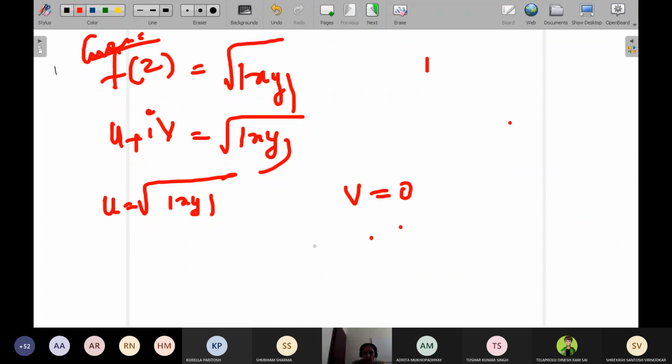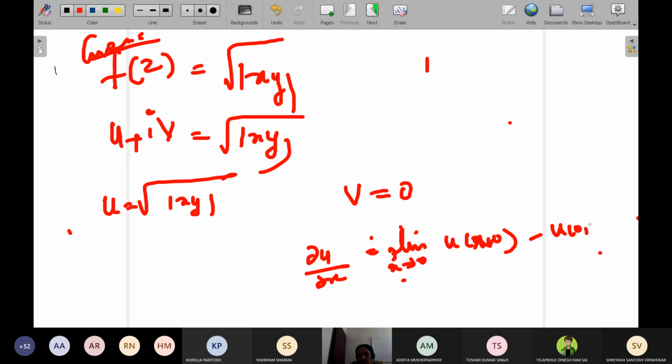One minute, wait. I'll write it here. I want to write dou u by dou x, the partial derivative with respect to x. So it is going to be the limit as x tends to 0 of u of x comma 0 minus u of 0 comma 0, divided by x minus 0. This is the definition of a derivative.